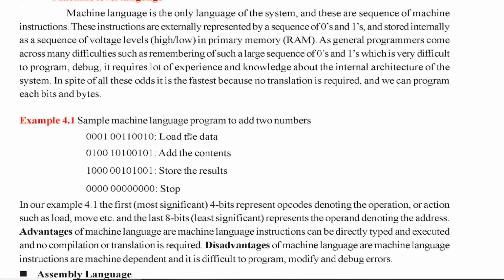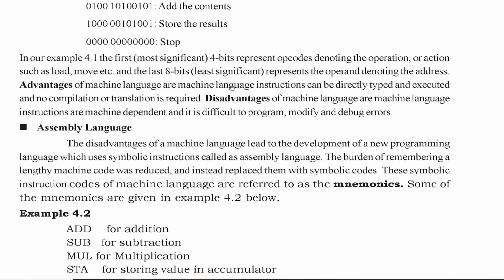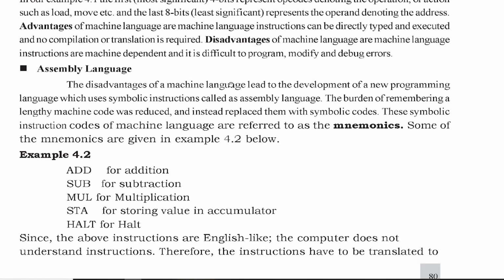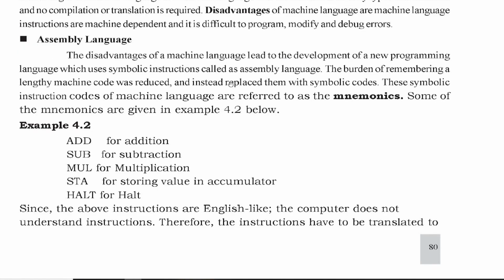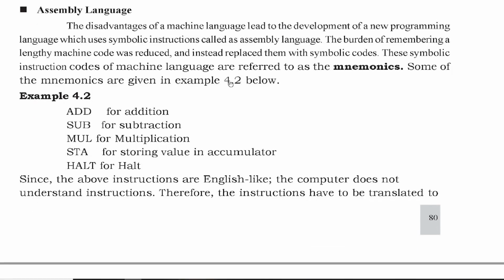Just an example, I think. So now let us learn one more thing, and also we learned something about the advantages and disadvantages of the machine level language. So now we learn about assembly language. First we learn what is assembly level language and why do we need it. Already we have learned the disadvantages of machine level language. So what do the disadvantages of machine level language mean?